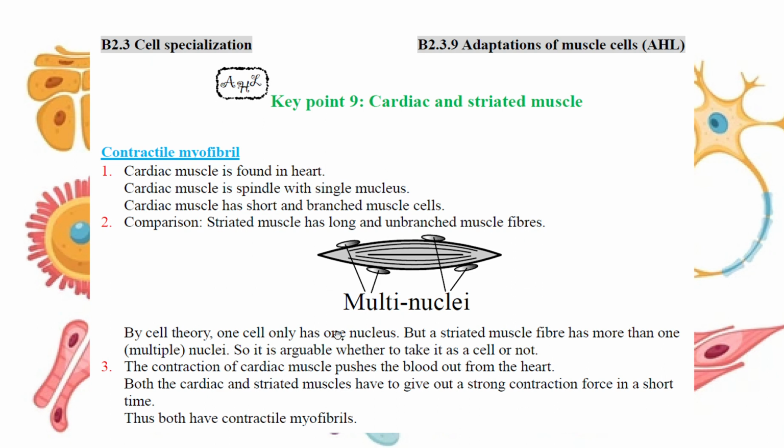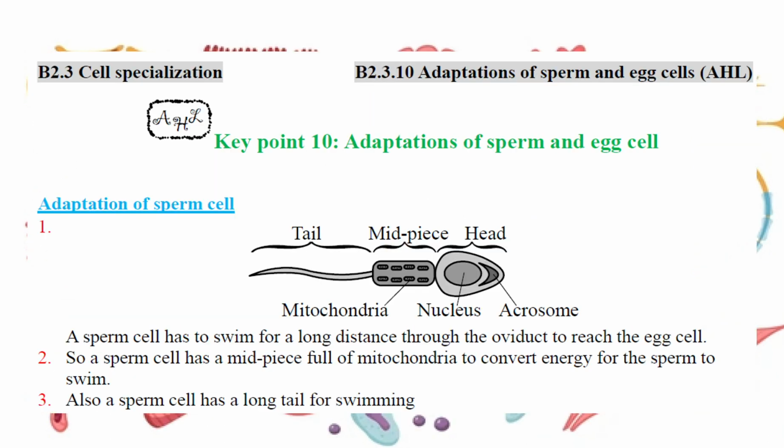By cell theory, we remember one cell will have only one nucleus, but for the muscle cell, oh strange, multi-nucleus. So it's arguable whether we take it as a cell, but no matter which one, they need to give a strong contraction in a short time. So all of them have contractile microfibrils inside, so they can contract suddenly, giving energy to the heart to push out the blood and giving energy to the muscle.